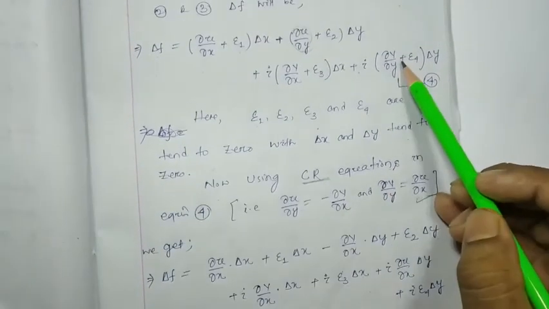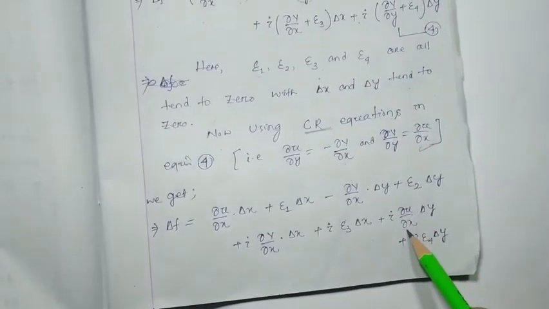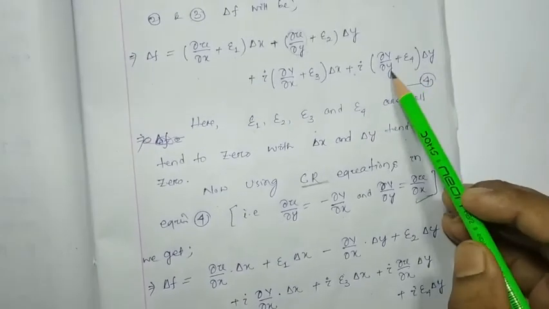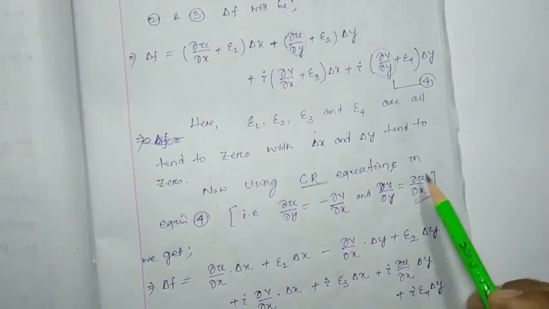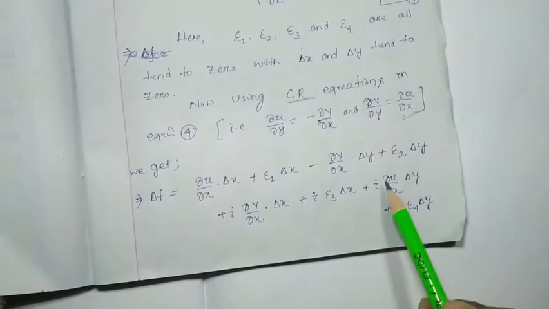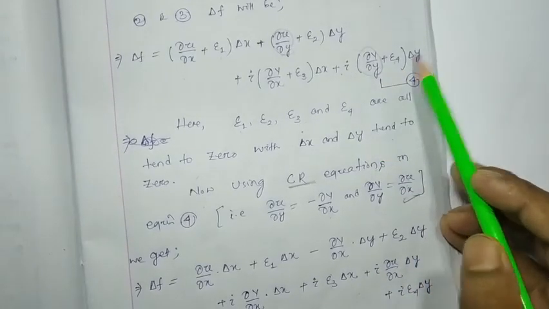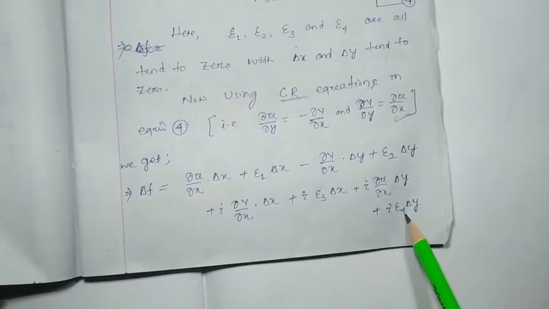So instead of del v by del y, I substituted del u by del x. So i del u by del x into del y, then i epsilon 4 into del y.